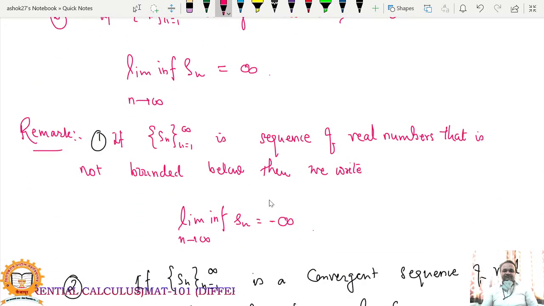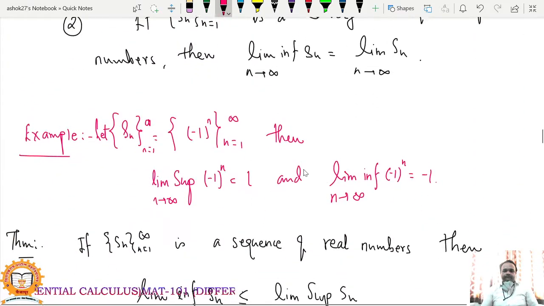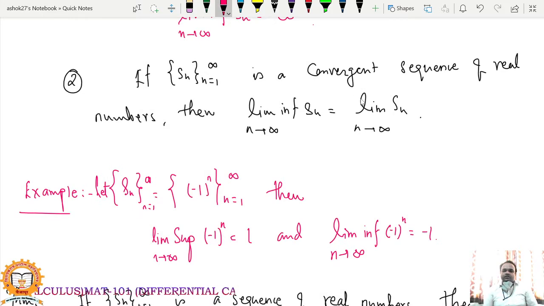So let us consider some remarks. If sequence Sn is a sequence of real numbers that is not bounded below, in that case we write limit inferior of sequence Sn is minus infinity. And second, if sequence Sn is a convergent sequence of real numbers, then limit inferior of Sn as n tends to infinity will be the limit of that sequence Sn. If sequence Sn itself is convergent, then its limit inferior will be the limit of that sequence.